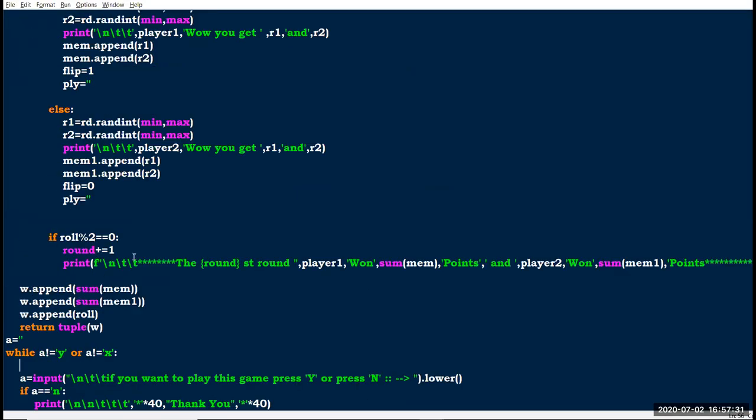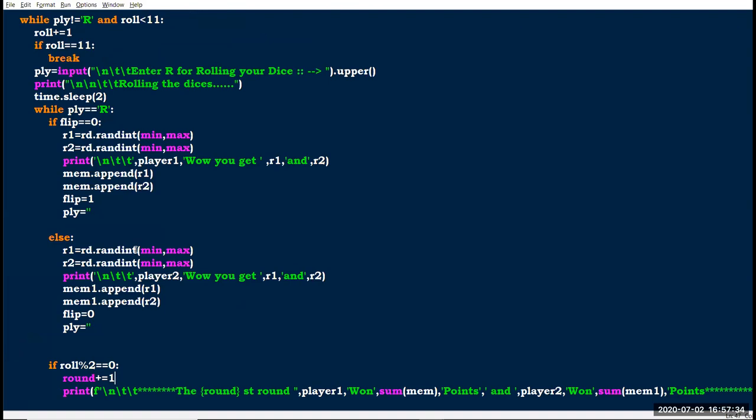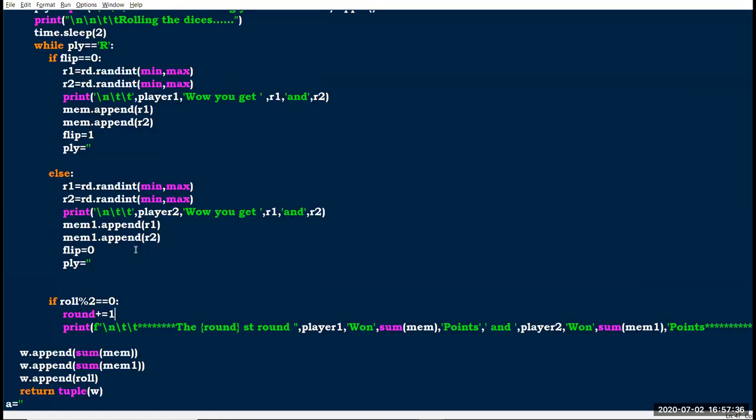So in here, we have two players, and each player has 5 chances. Totally we have 10 chances, because the first player has 5 chances and the second player has 5 chances. So I want to loop this while loop 10 times.